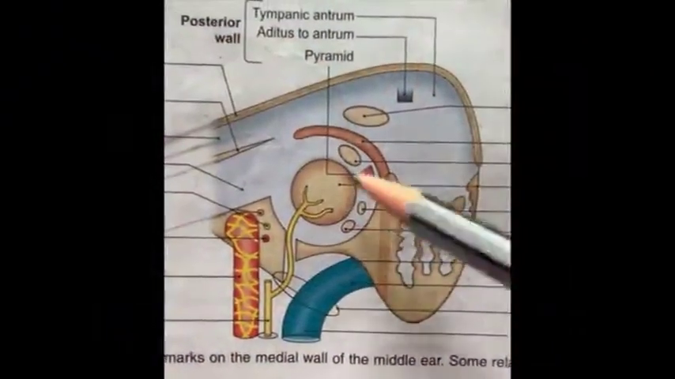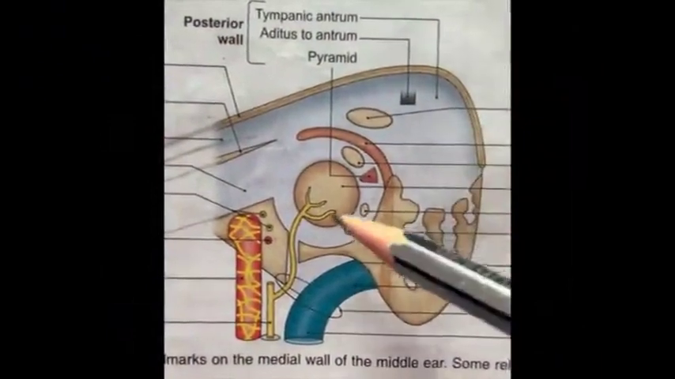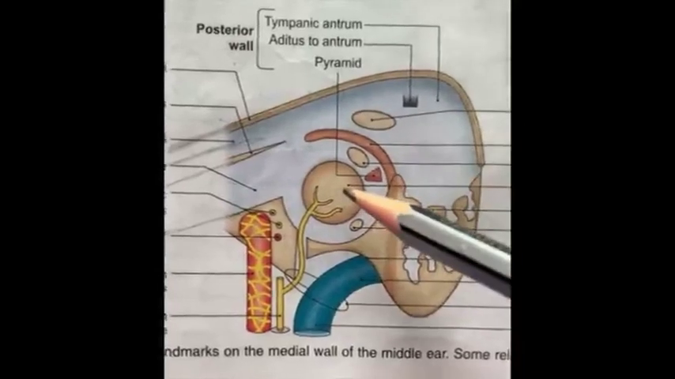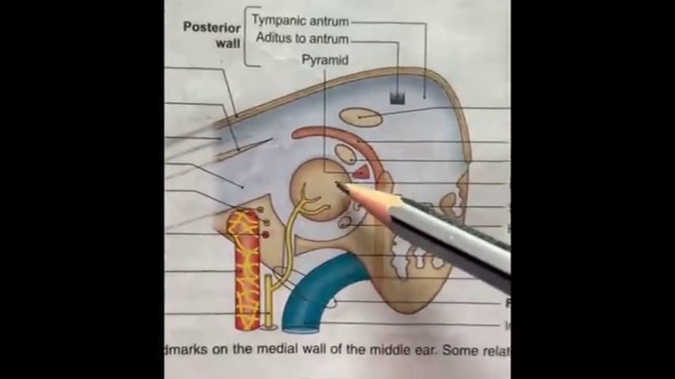Nerve supply to this area is given by the tympanic plexus, which is formed by the tympanic branch of the glossopharyngeal nerve and the meningeal branch of the mandibular nerve.